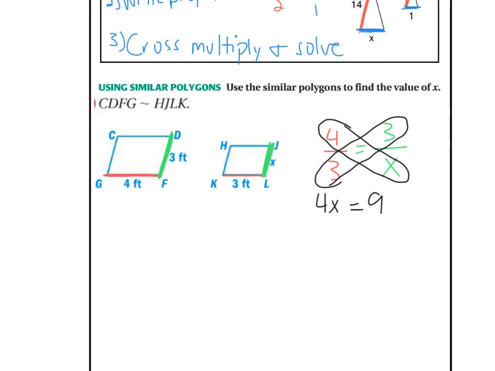Now I'm solving a regular equation, so I draw a line down and I think about how to get x by itself. So I need to get rid of the 4, and on both sides to get rid of this 4, it's 4 times x, so I should divide by 4. Then I would have x equals 2.25 from my calculator. So the number for x up here would be 2.25 for this side. And if that was the number, then the sides would be proportional, and we could call those shapes similar. Same shape, different size.